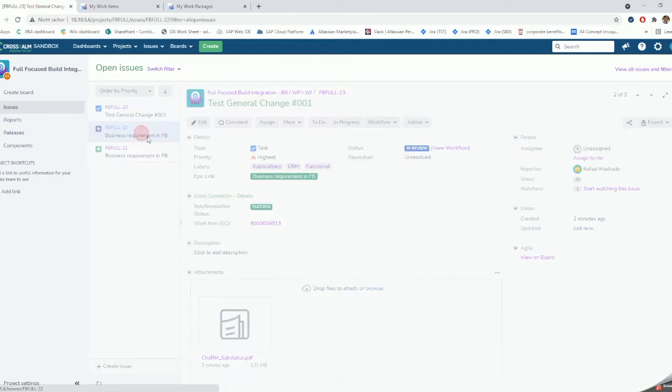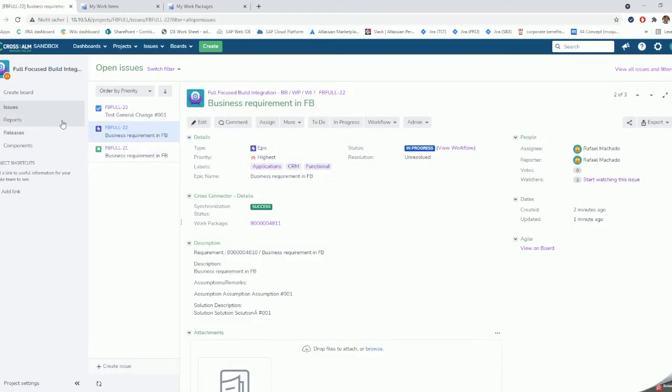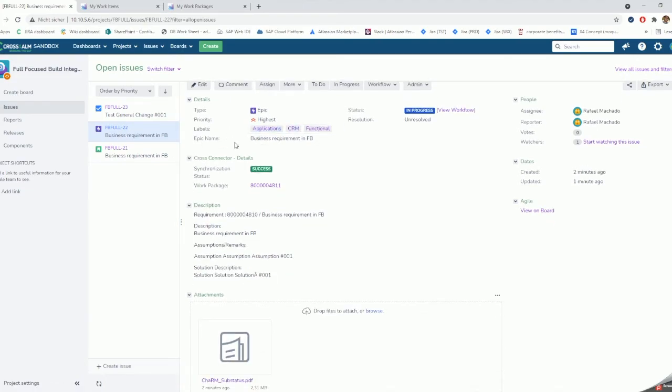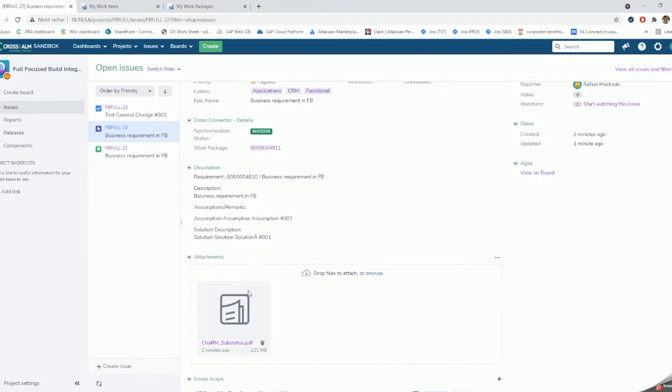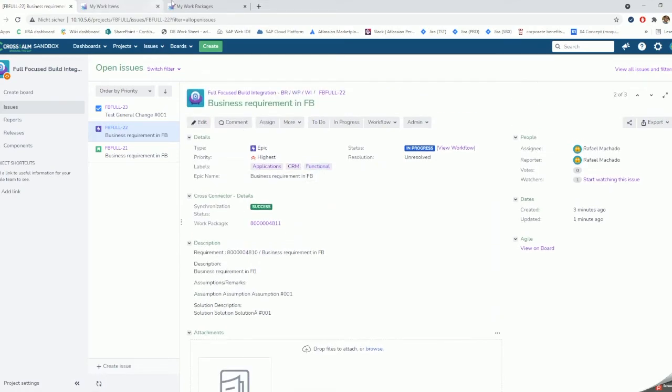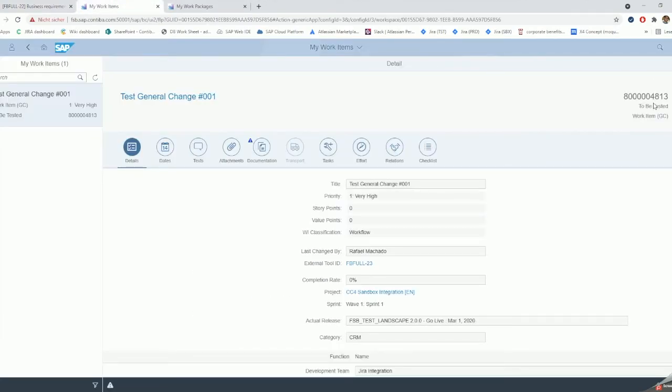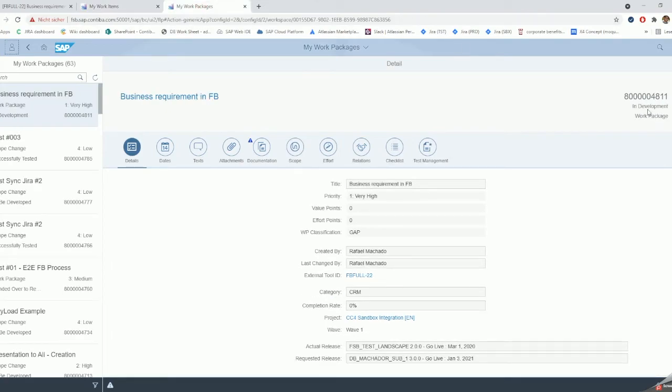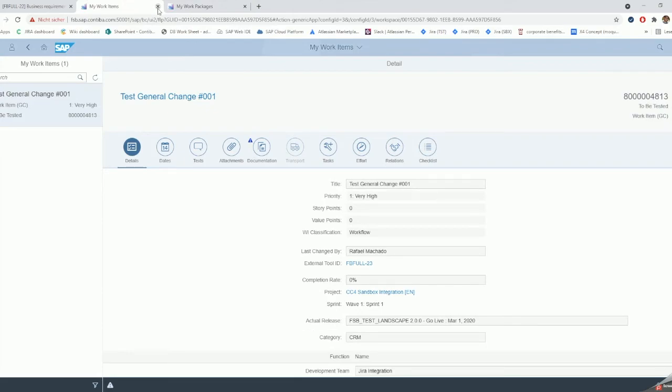An important thing for us that we didn't check was the information that was synchronized. We synchronized the labels, which came perfectly, the epic name came perfectly, and we have our attachment here. More than that, we have our description that came with all the information that we added, and we have our first comment synchronization. All the synchronization happens based on the status. So if I change the status of my work item one more time, the status will be synchronized to my work package, and the information on the Jira side can be updated.